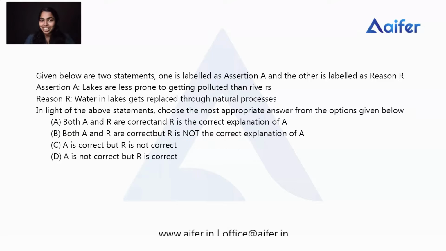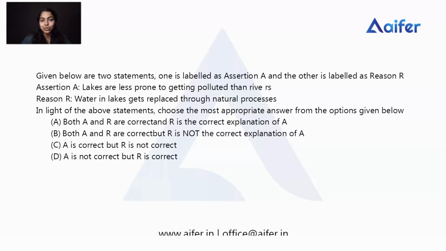So again we are going to discuss the same pattern of questions that include assertion and reason. Given below are two statements. One is labeled as assertion A and the other is labeled as reason R. Listen carefully. We are going to learn how to connect the assertion and reason. Assertion A is: lakes are less prone to getting polluted than rivers. Then reason R is: water in lakes gets replaced through natural processes.